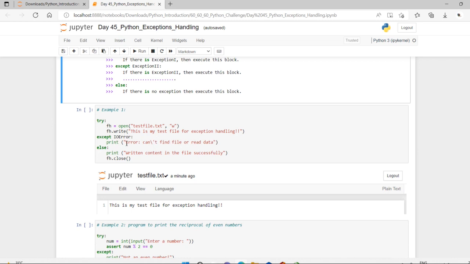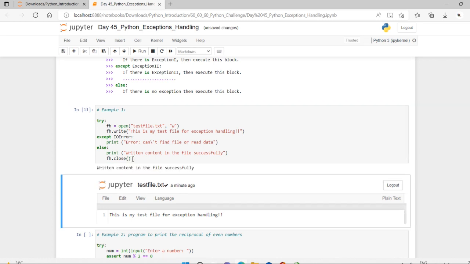If there is no error, it goes on to the else and shows written content in the file successfully, and closes the file which is open. So if no error occurred, or it does not go for the first IOError, it directly jumps onto the else, executes it, and closes the file.